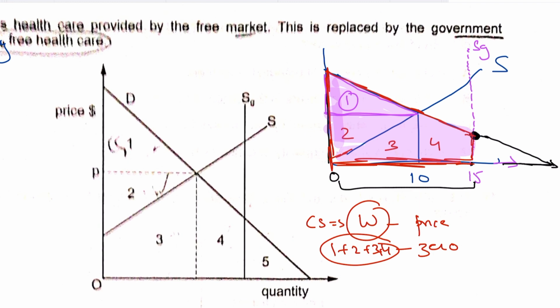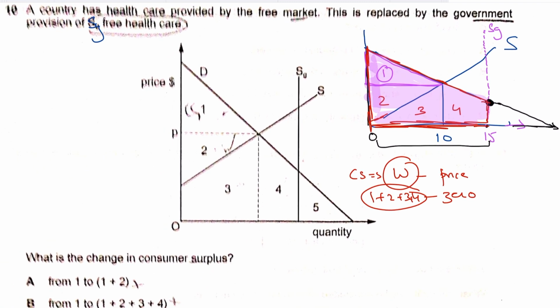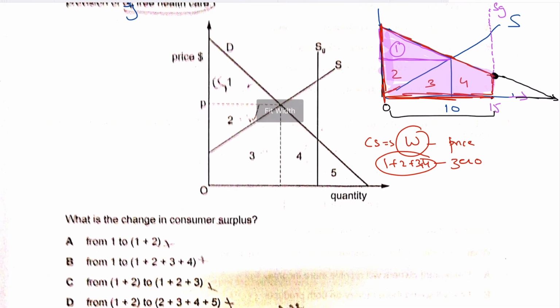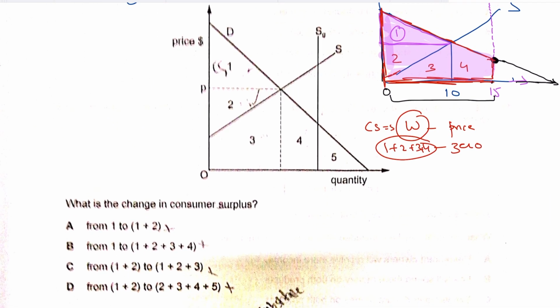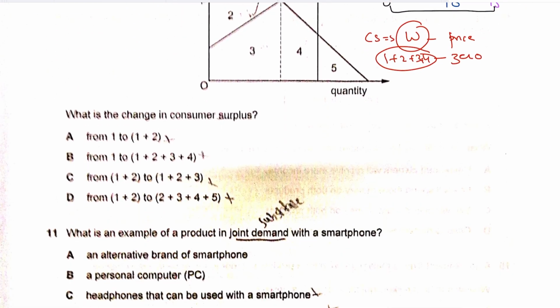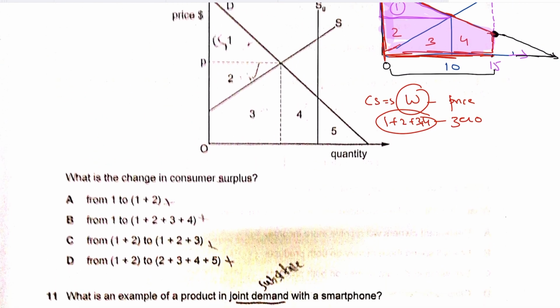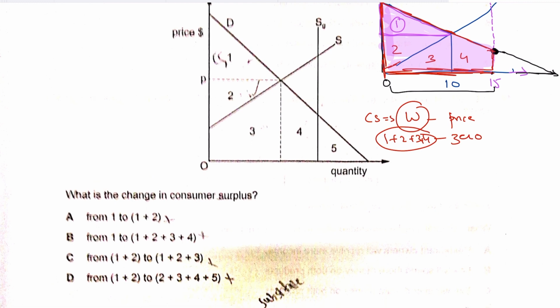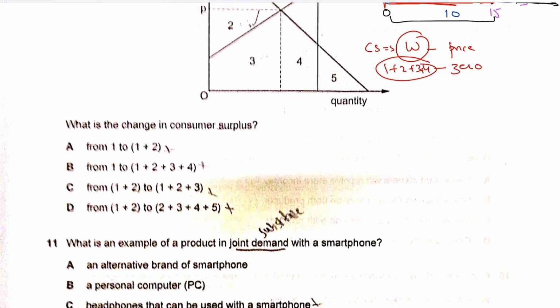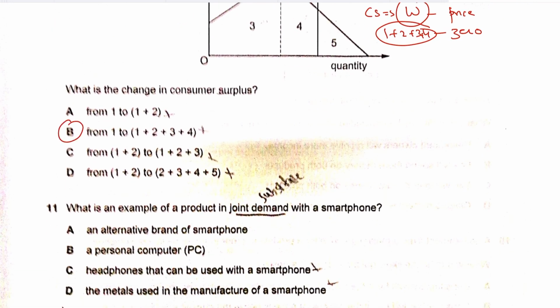So the consumer surplus should be equivalent to the utility derived from those units, which is the area under the demand curve. This is question 10: the consumer surplus should rise from 1 to 1, 2, 3, and 4. The initial consumer surplus was 1, and now it is 1, 2, 3, and 4 for consuming those 15 units. So the correct option should be B.